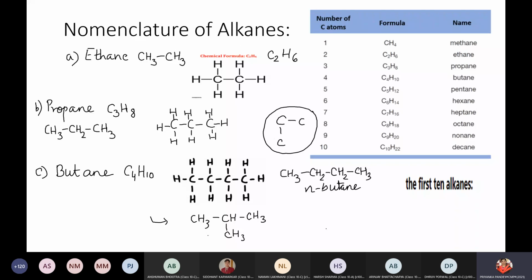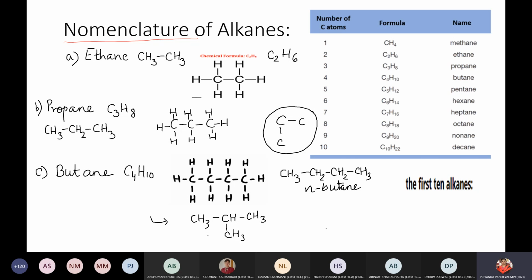Let's start with the nomenclature and the branching. How to go about the branching, children? When we talk about nomenclature, it means naming. When a child is born, there is a naming done. The same way when a compound is formed, certain naming is done. The very first time you did the naming or representation of substances was in class 8. That was very irritating for you all because the entire year we had the chapter Language of Chemistry, where we had to learn all the radicals and valencies with the valency chart. The same way now nomenclature of organic compounds will be done, and we are going to start with alkanes.